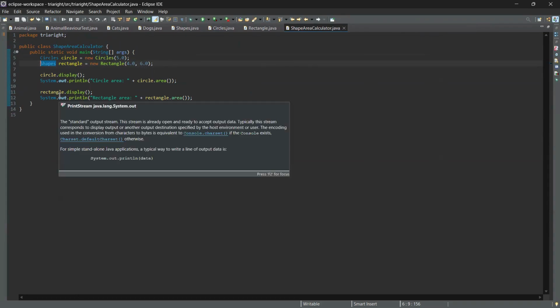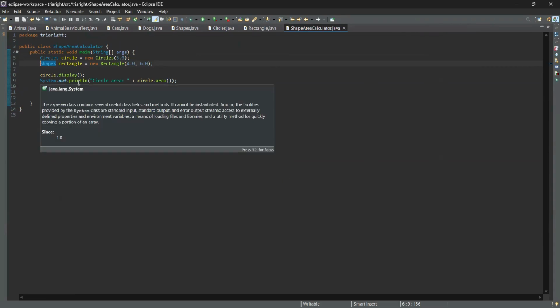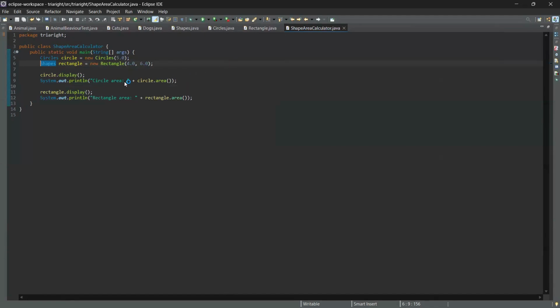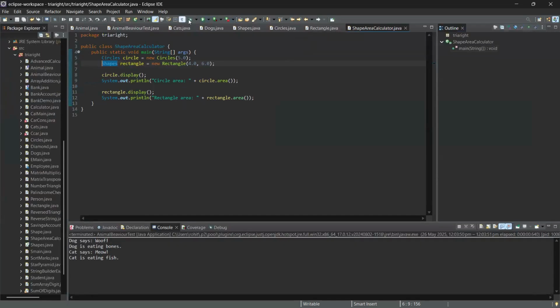Now circle dot display will show us the area, and rectangle dot display will display the width and height and the area. Fine. Now let's run this program.